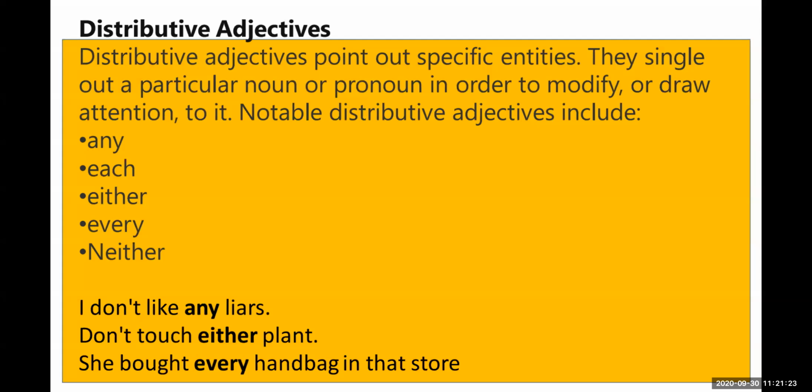Now, next one: the atlas belongs to neither you nor me. Each town has its own mayor. Either you or I will win this race. Like that sentence we always talk. Now see, I don't like any liars. Any liars, any. This is the distributive adjective.